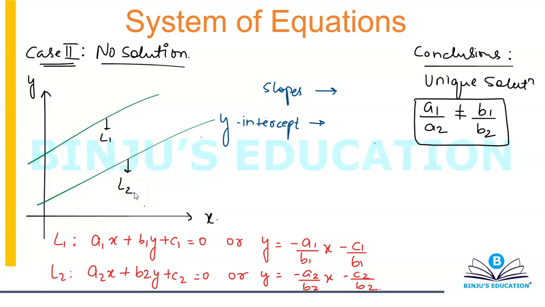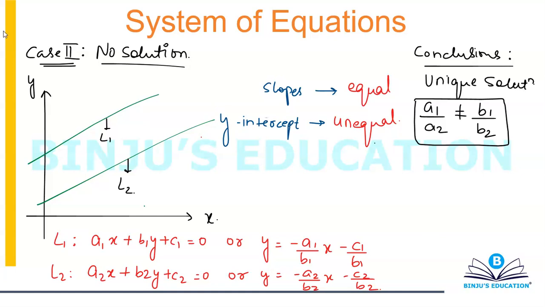And the two lines are parallel, we all know that the slopes will be equal and the intercepts have to be unequal, because one will lie above the other line. Like for example, in this case, L1's y-intercept is more than L2's y-intercept. L1 is above L2 or L2 is below L1.